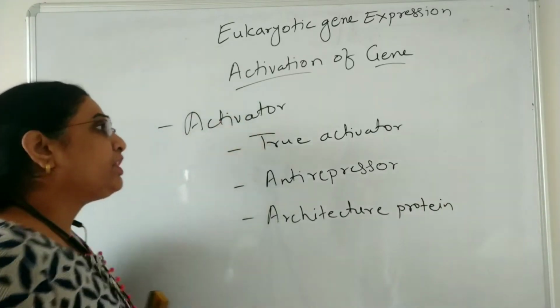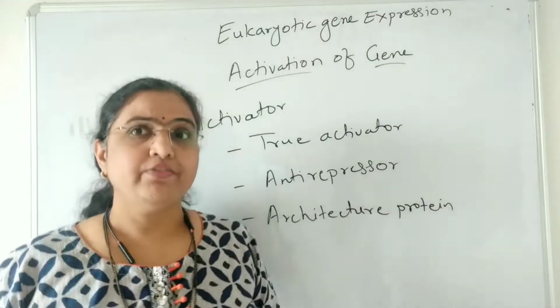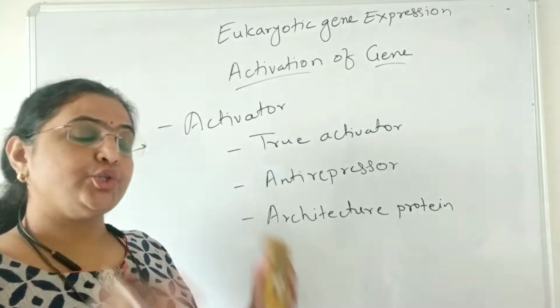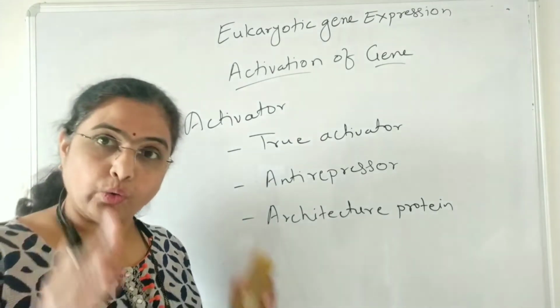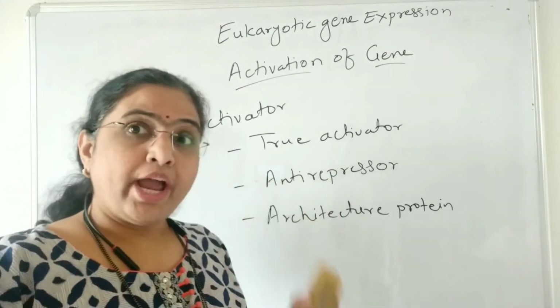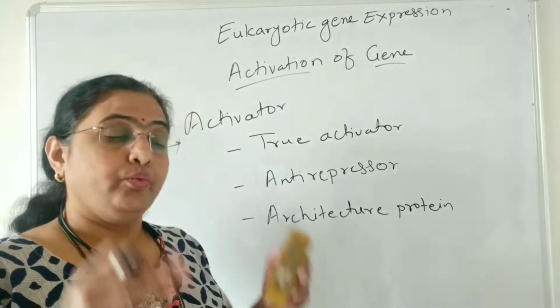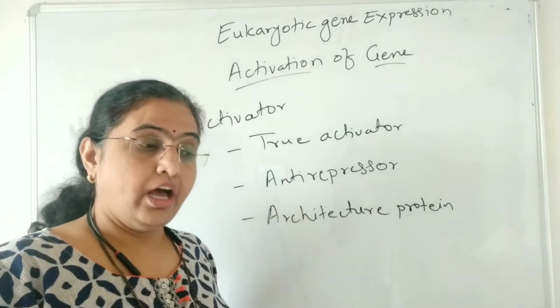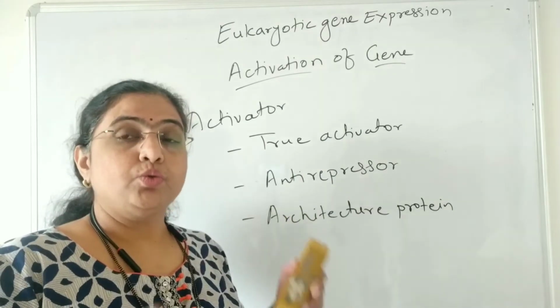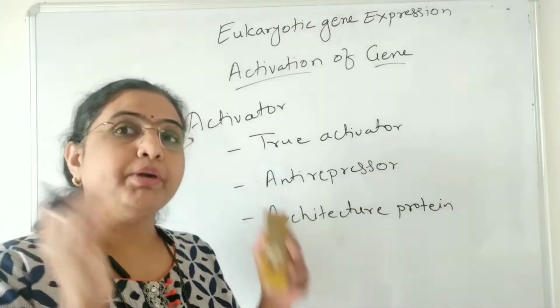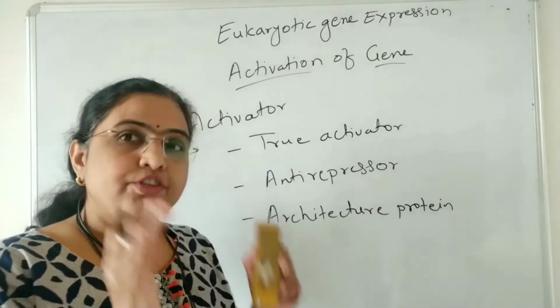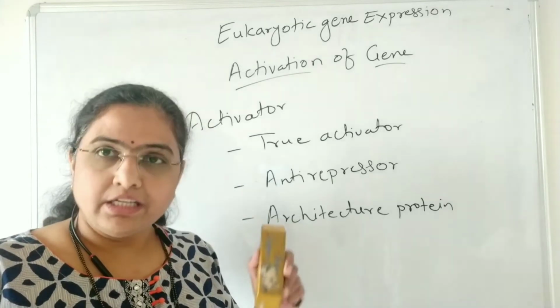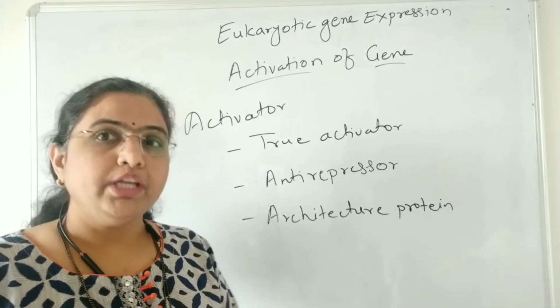Now, the true activator is the activator which is synthesized in a particular type of cell only. So, the true activator is the activator which allows a particular gene to get accessed in a particular type of cell, which is not going to be present in any other type of cell.